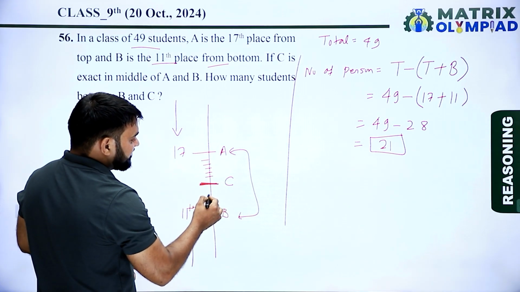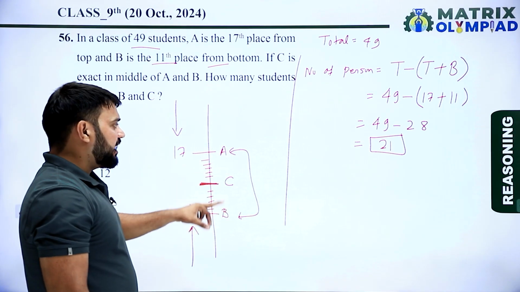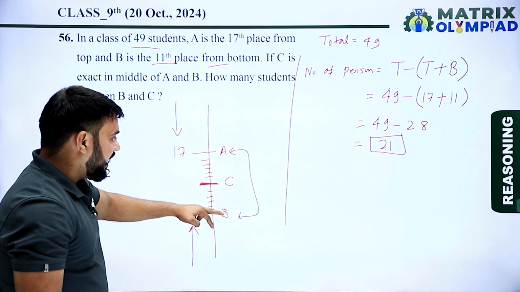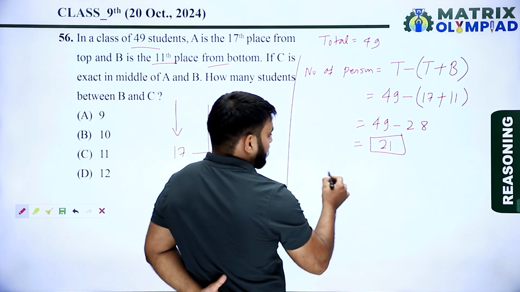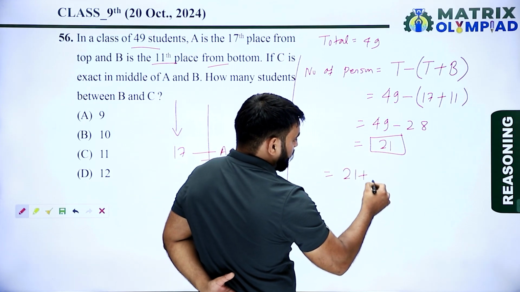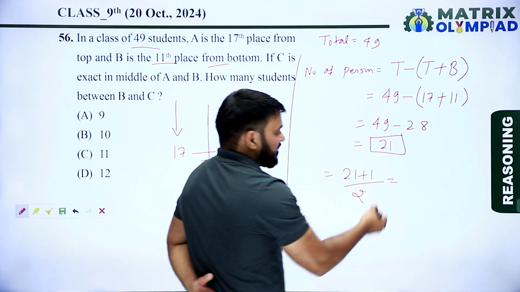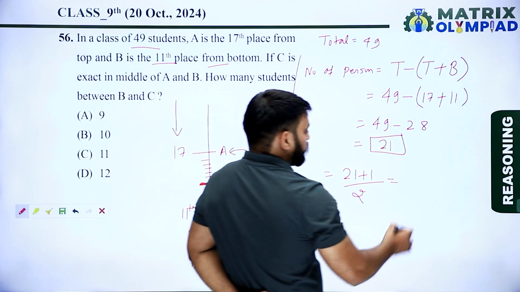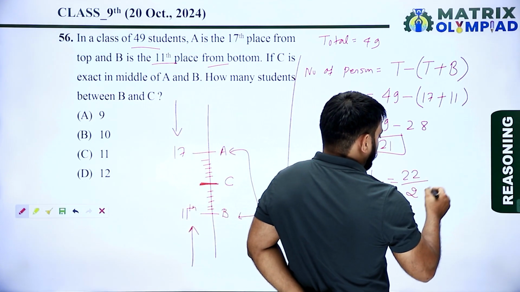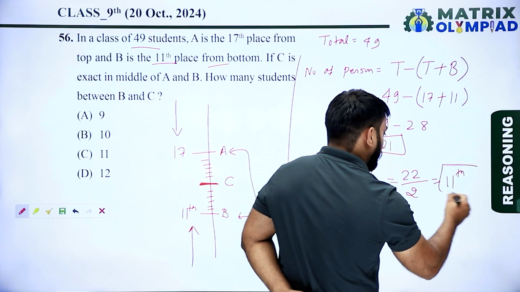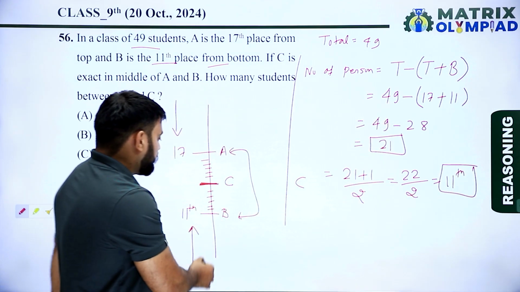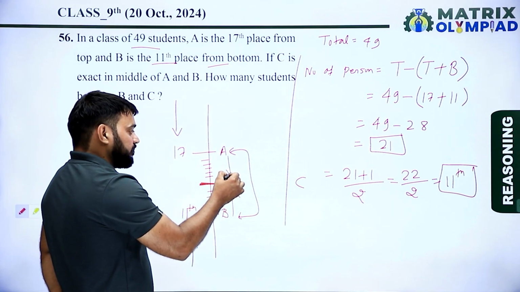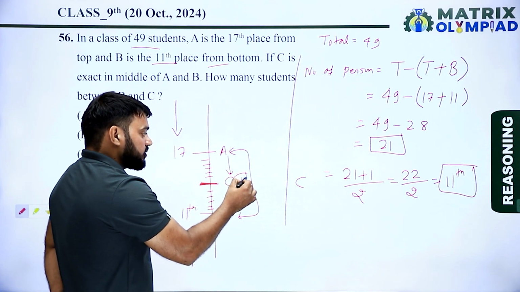Now C is exactly in between A and B. So position of C from A and also from B is (N plus 1) divided by 2, where N means number of mid person. So 21 plus 1 is 22, divided by 2, it means 11th. So position of C from B is 11th and also from A is 11th.